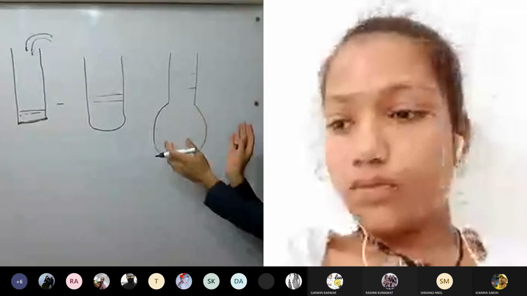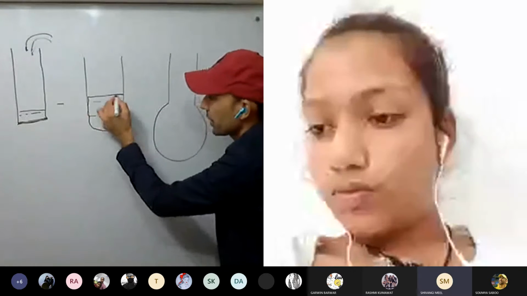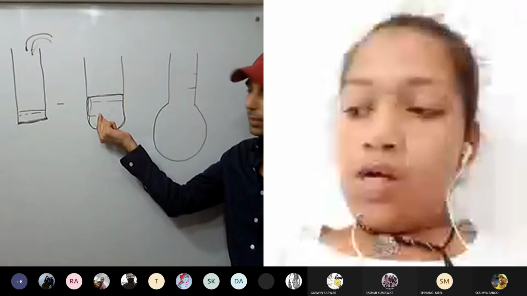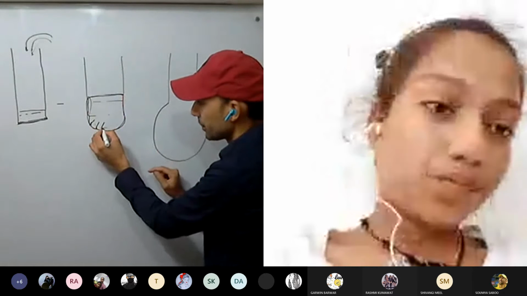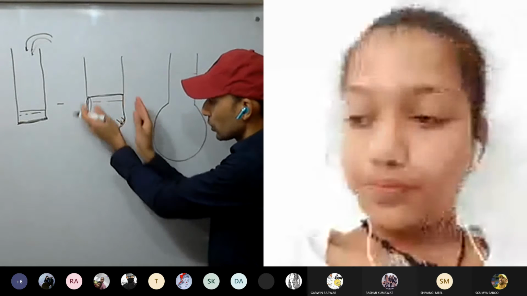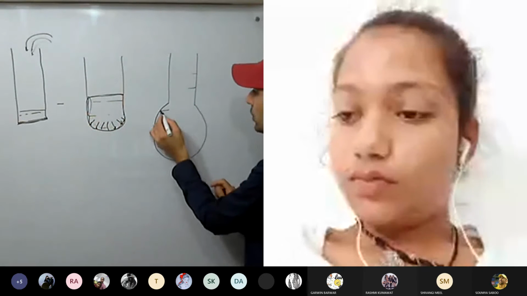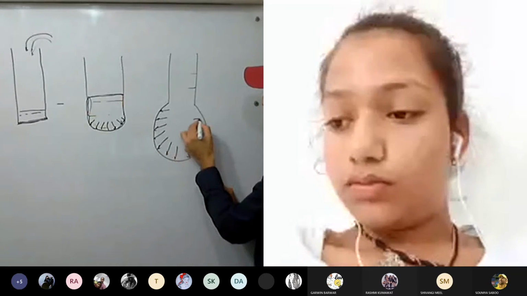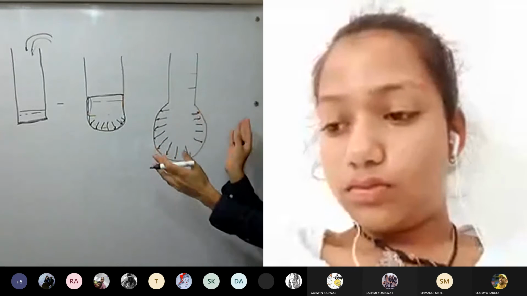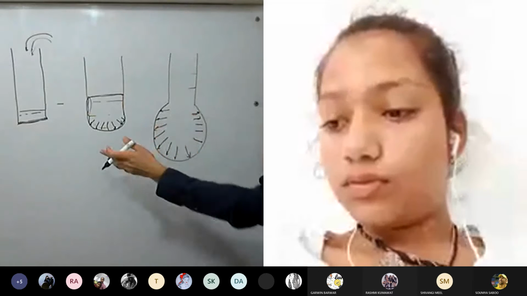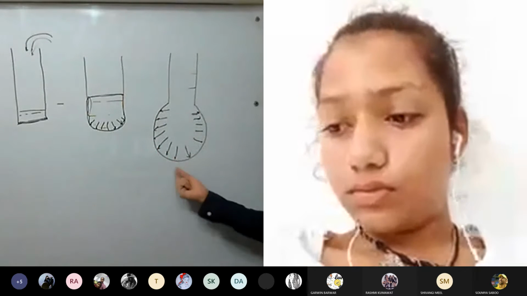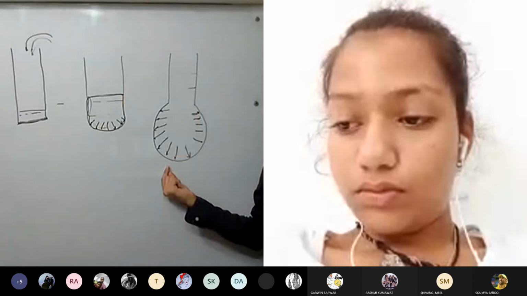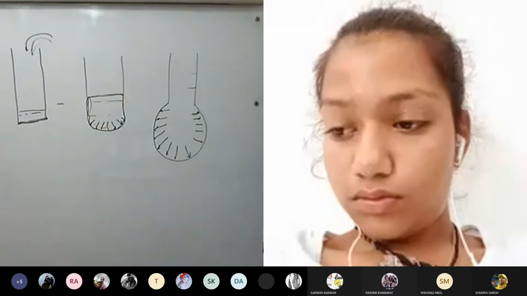So why is it bulging more? Because of this pressure. The more the amount of liquid, the more the weight of the liquid, the more the force applied by the liquid on the membrane, so the more the pressure. Because of that, it starts to inflate, or we can say the bulge becomes more and more. Keep pouring the liquid, there will be a time it will burst. So by this experiment, we can show that liquid exerts pressure. This is clear?